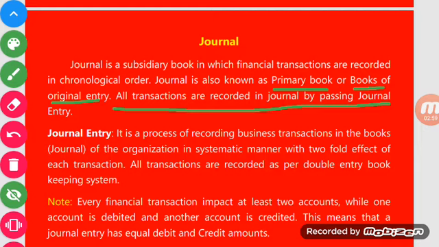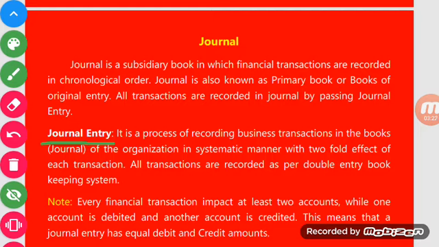Now we will discuss what a journal entry is. The next topic is journal entry. It is a process of recording business transactions in the books. What is the name of the book? Journal, because all the transactions are recorded in the journal.